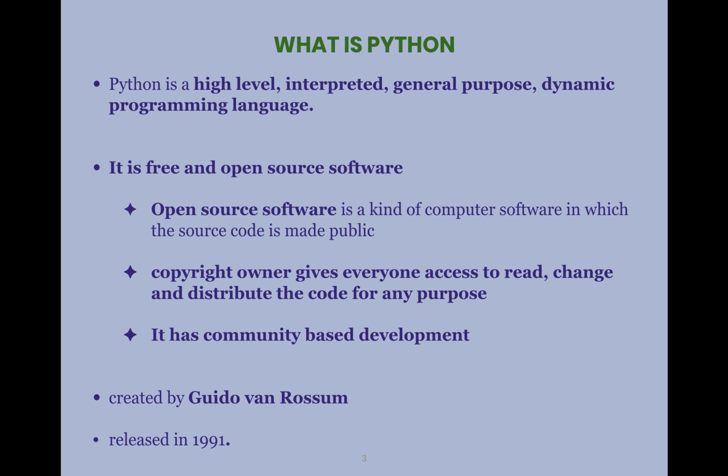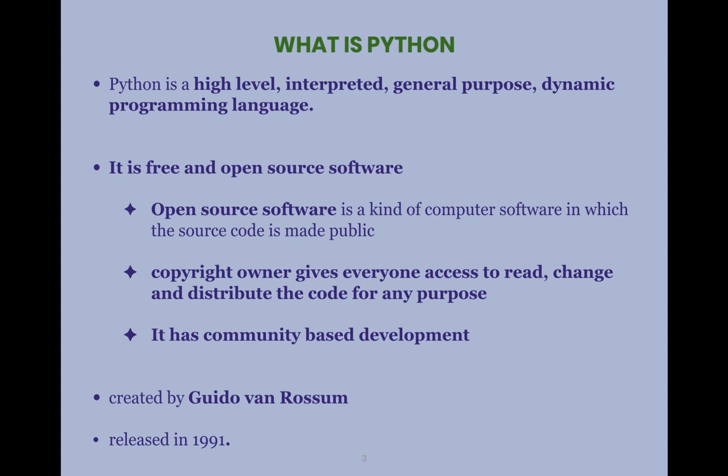And the third term is general purpose. General purpose here means Python programming language is used to develop a wide variety of applications, and hence it is called general purpose. And the next term is dynamic programming language.